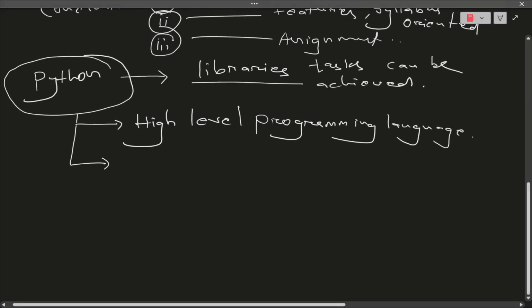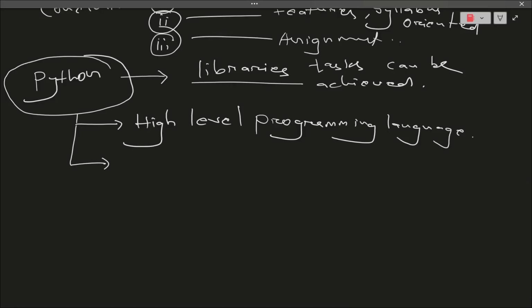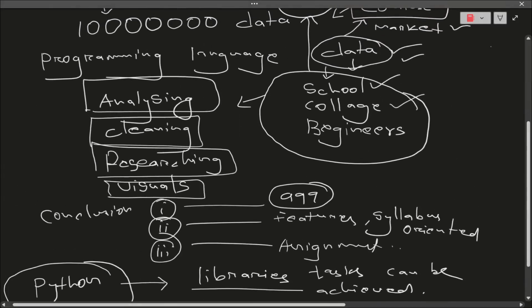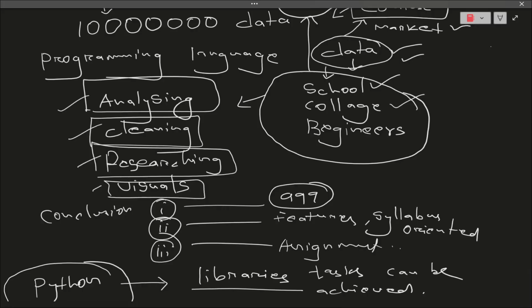I have already mentioned some of the examples, but here I can write more. Automate all these tasks that I have mentioned here. Now you must be thinking, sir, we do have Excel for this, we have spreadsheets to do all these things, why do we need Python? To automate. Whenever you have data, whatever code you write in Python, all these things can be done automatically. That is the only reason we need a programming language to run on our data, that is here Python.